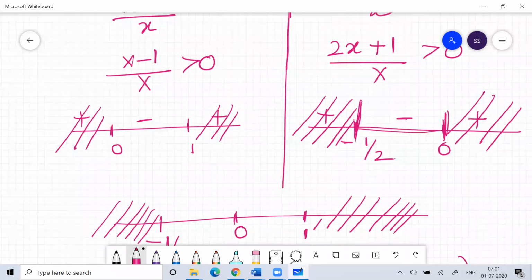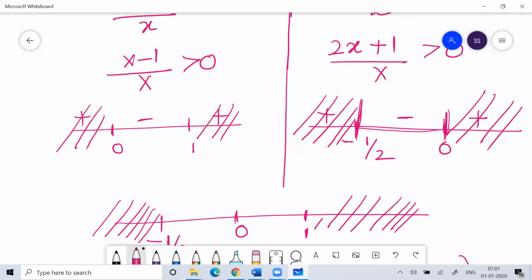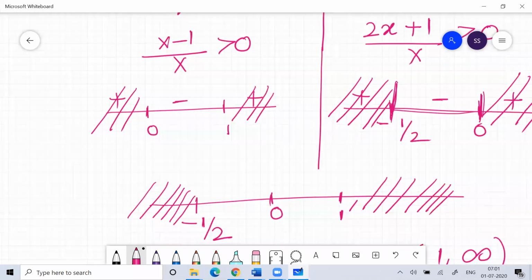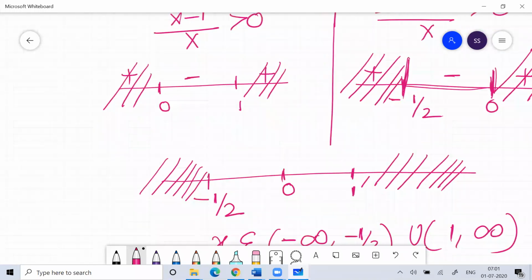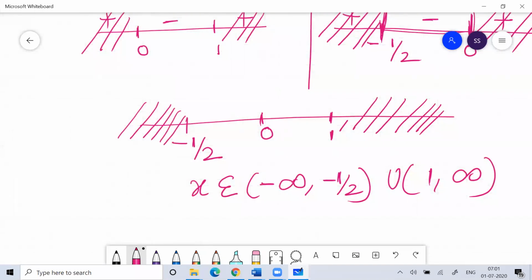Similarly, if you see the other side, here all the values less than 0, and here all the values less than minus 1 by 2. So the area common is less than minus 1 by 2. So this would be the answer. So x belongs to from minus infinity to minus 1 by 2 union 1 to positive infinity. Okay.